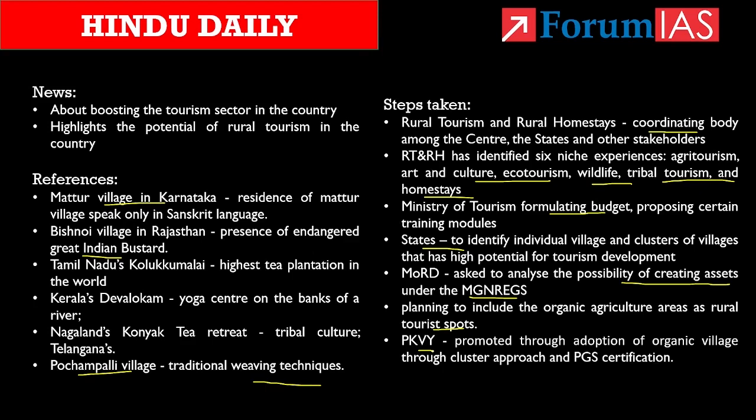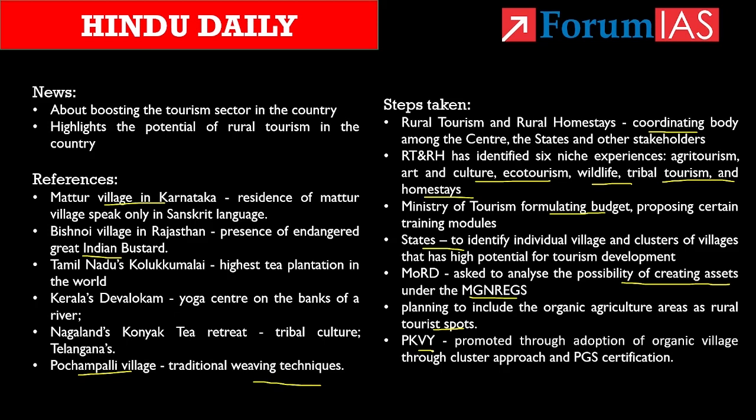Secondly, this scheme makes the produce free from pesticide residue and thereby contributes to improving consumer health. Thirdly, the Paramparagat Krishi Vikas Yojana helps in raising farmers' income and creates a potential market for traders. Finally, the scheme is set to motivate the farmers to use natural resources for input production. So that is all about the article.